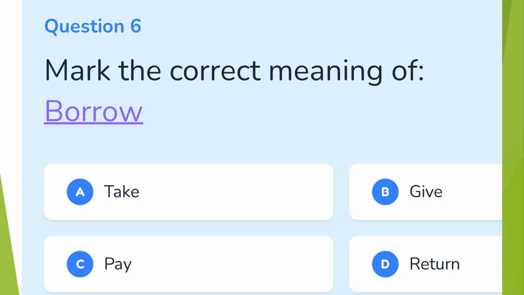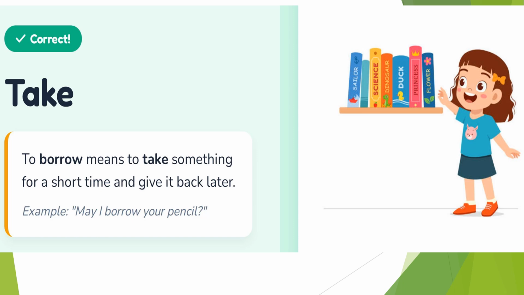Question 6. Mark the correct meaning of borrow. A. Take, B. Give, C. Pay, D. Return. Correct answer is take. To borrow means to take something for a short time and give it back later. Example: may I borrow your pencil?